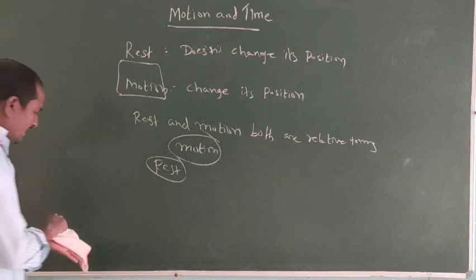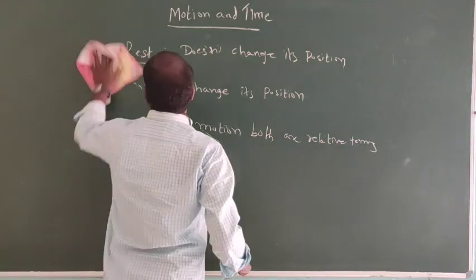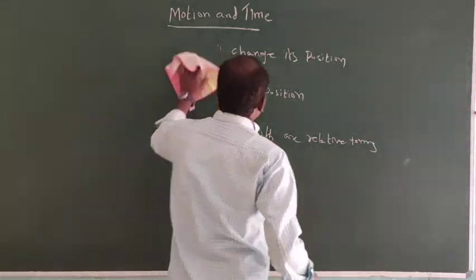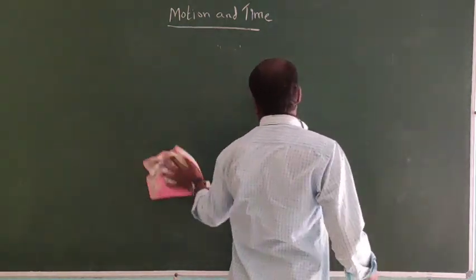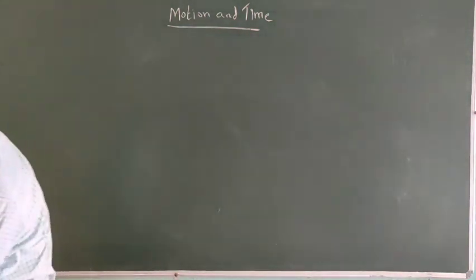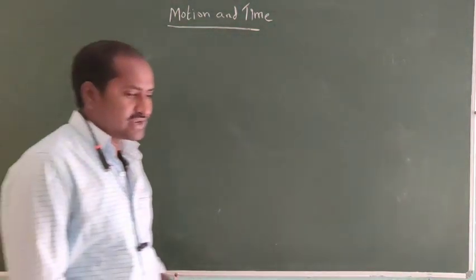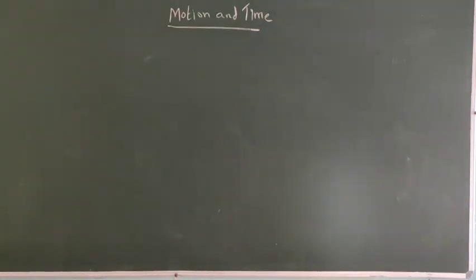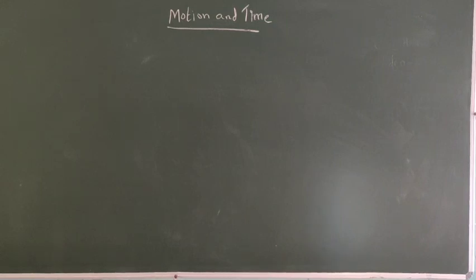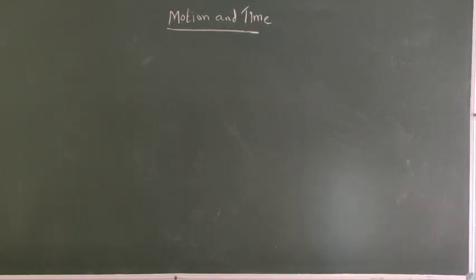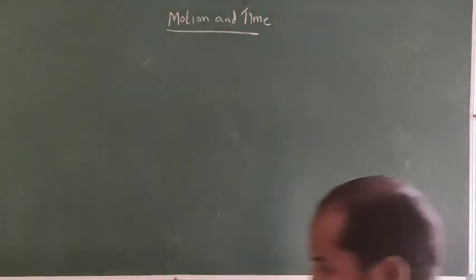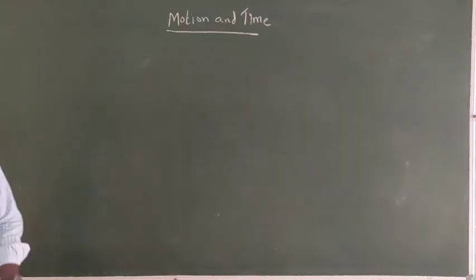Next one, types of motion. Translatory motion, which can be rectilinear or curvilinear motion, then circular motion, oscillatory motion and periodic motion.